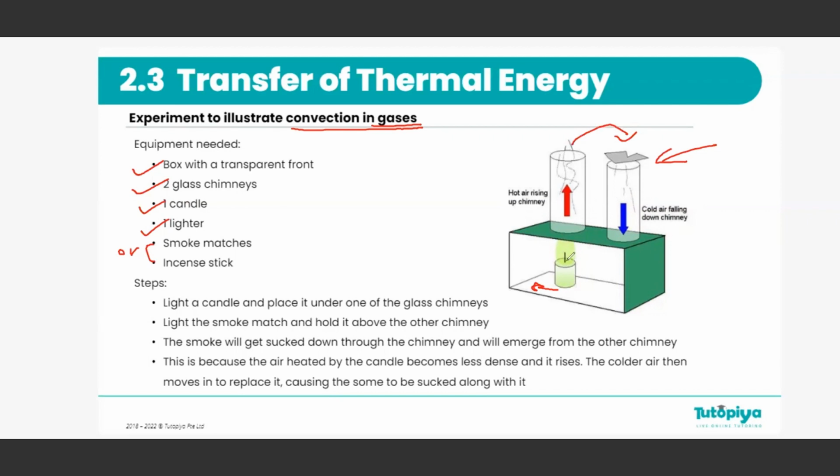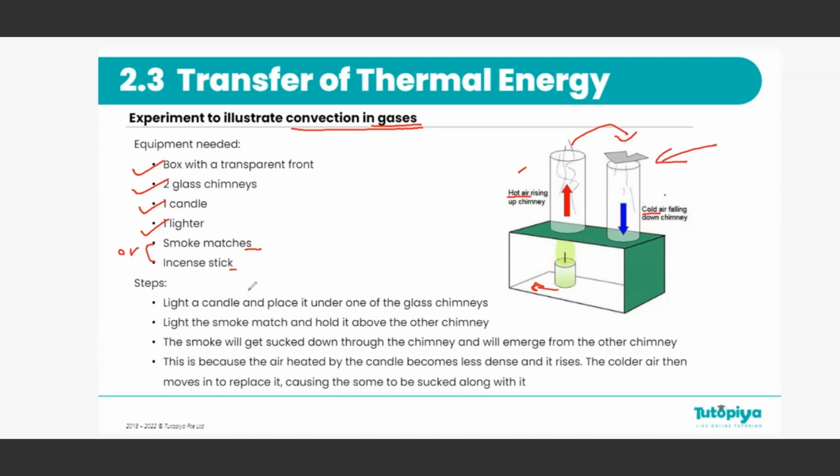So what happens is, the air inside this chimney on top of the candle would be hot air because of the candle. And then the next chimney would have cold air compared to the other one. So we have a hot air chimney and a cold air chimney. Now, we need to hold the smoke matches or the incense stick above the cold air chimney.